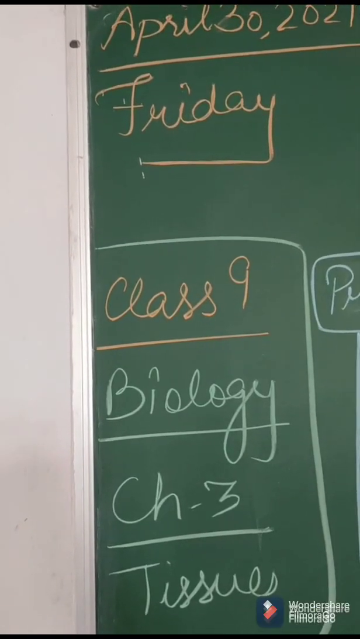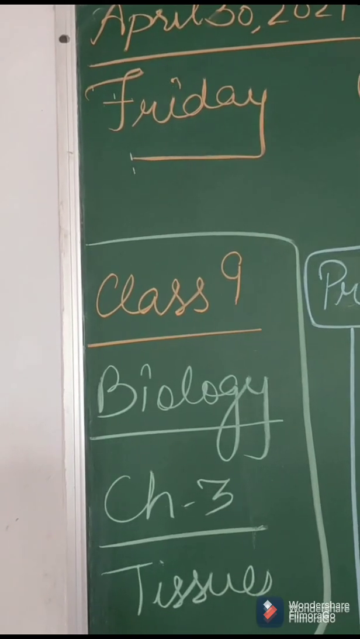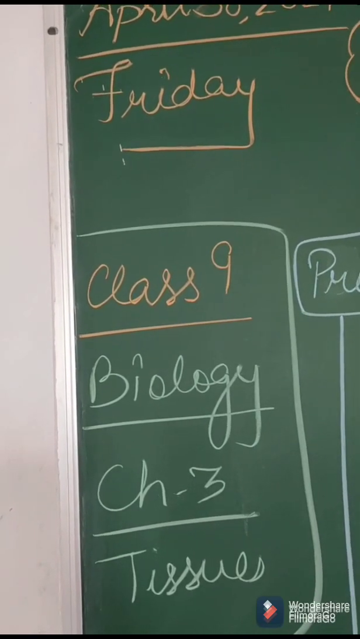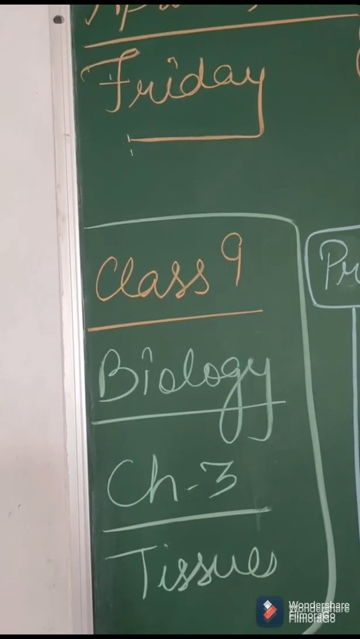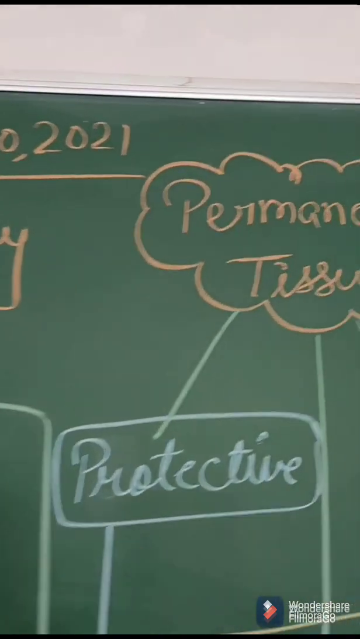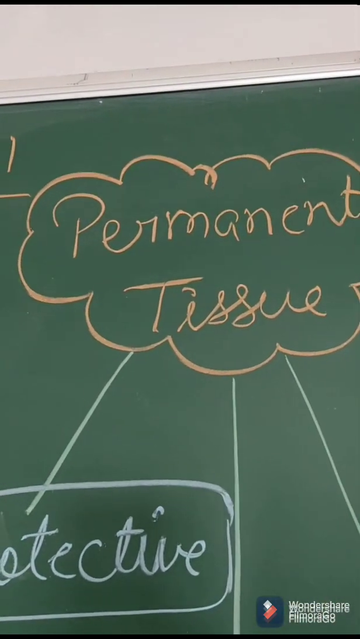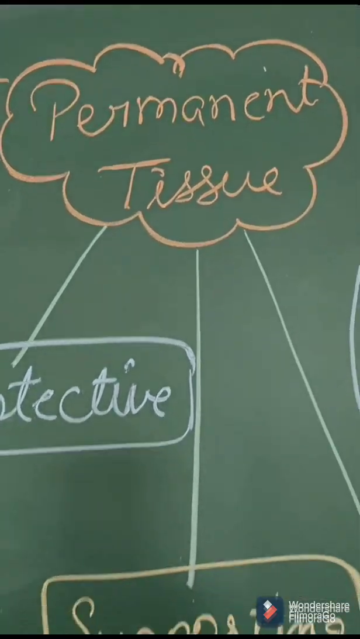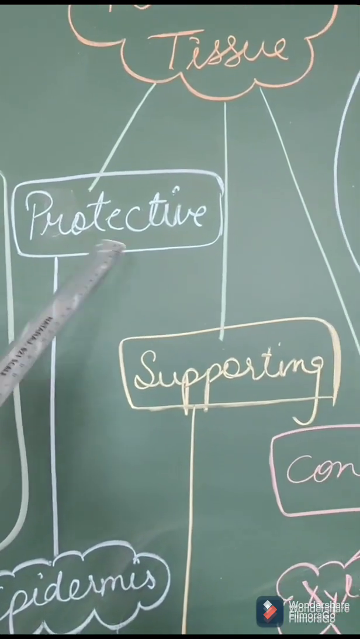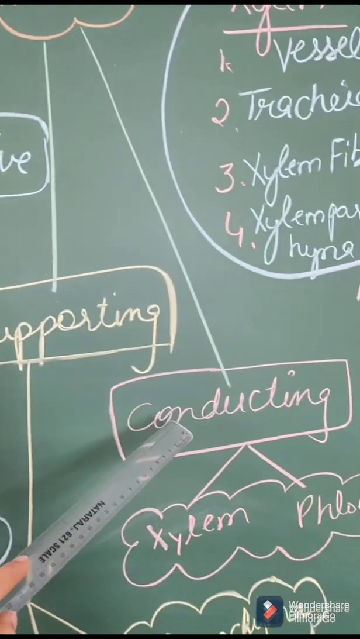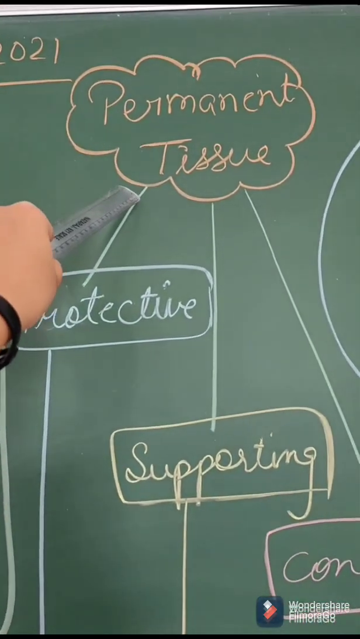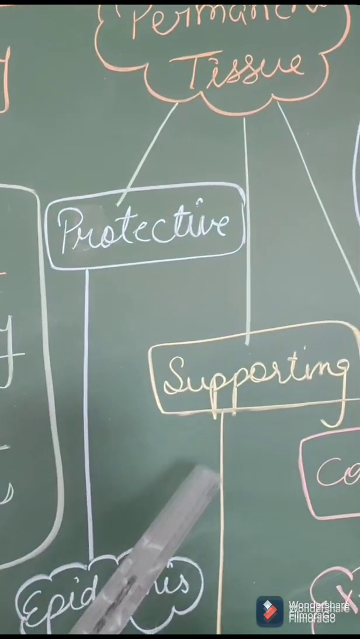Hello students. So today in class 9, in subject biology, we are going to continue with chapter number 3, tissue. Last time we have discussed meristematic tissue in detail. Now we have to start with the second type of plant tissue, which is permanent tissue. It has three types: first, protective tissue, second, supporting tissue, and third, conducting tissue. Let's see their division.